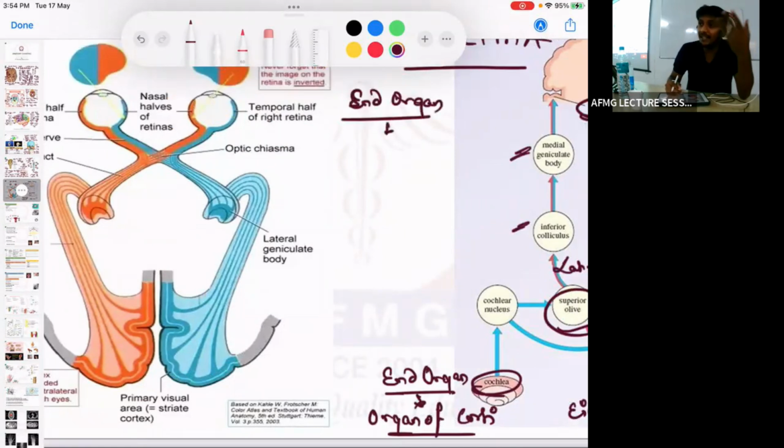Sensory end organ. Retina में क्या होता है? Which are the sensory end organs? The photoreceptors known as rods and cones. Sensory end organs for vision are rods and cones. Important feature to be remembered.